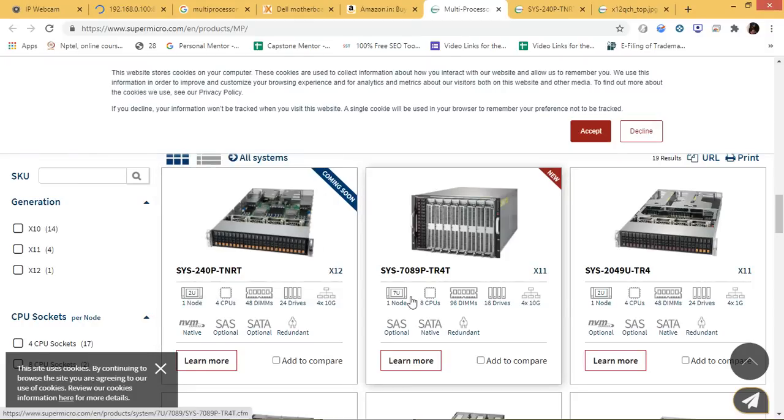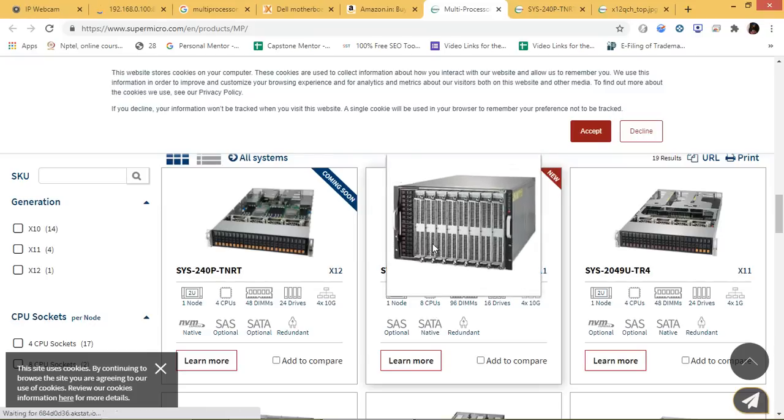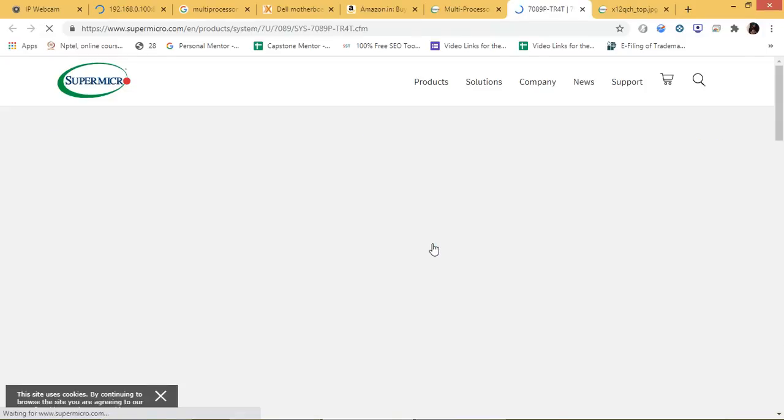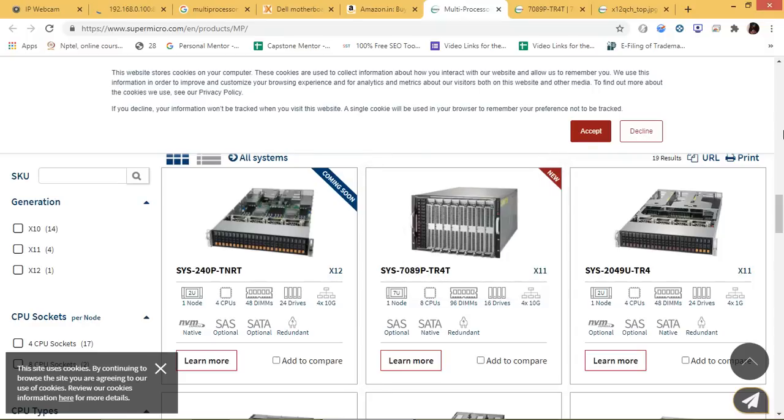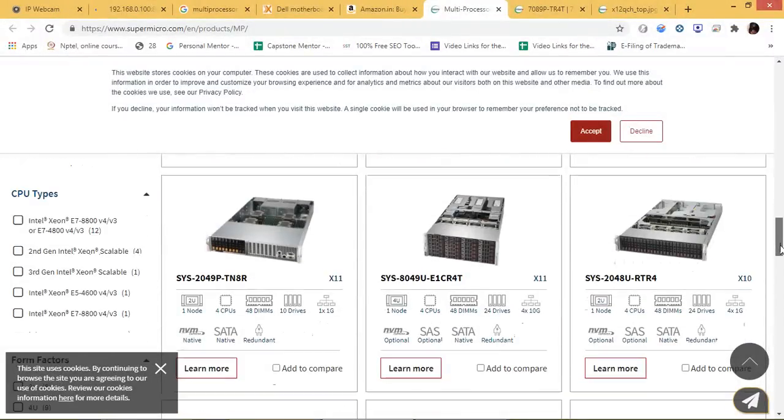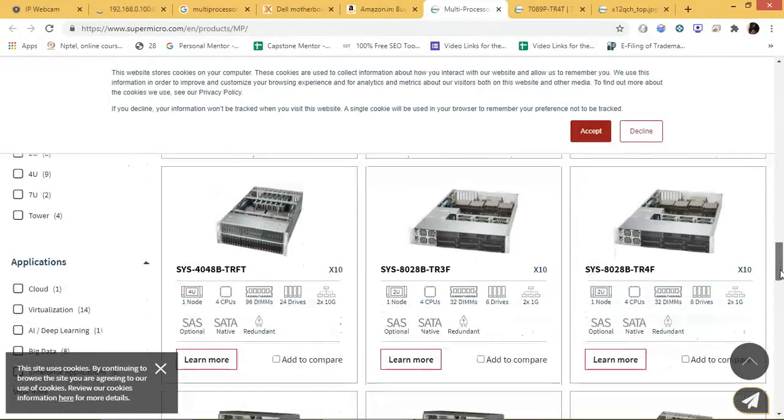Now this is one system which has eight CPUs in it. It is not an eight core system. It is a system with eight processors on it, like one, two, three, 4, 5, 6, 7, and 8. Each rack has one single server on it. You can have different types of servers with different numbers of CPUs on it.